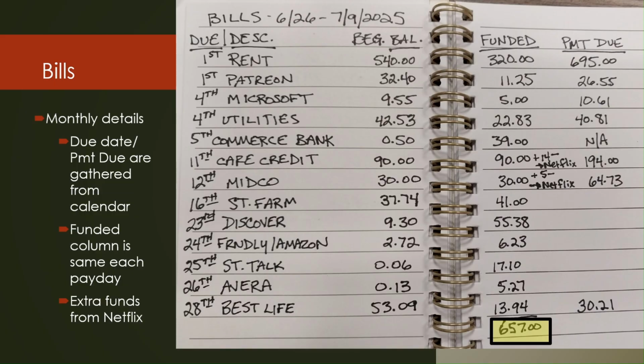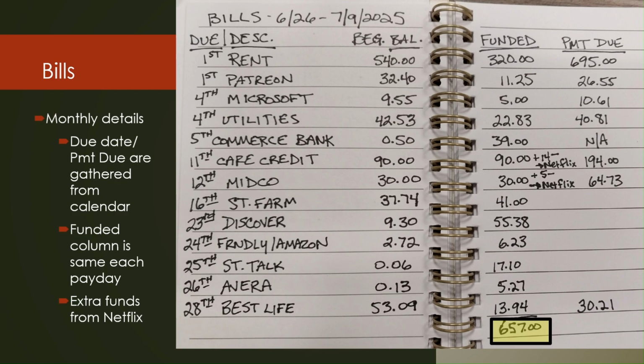And then in this case I saw that my payday for the next period is coming right around the time that two of my bills are also due. So I wanted to make sure that I had enough in there just in case I didn't have the date right and it comes out early before I get paid next. And so I needed just a little bit of money for the Care Credit and for Midco.